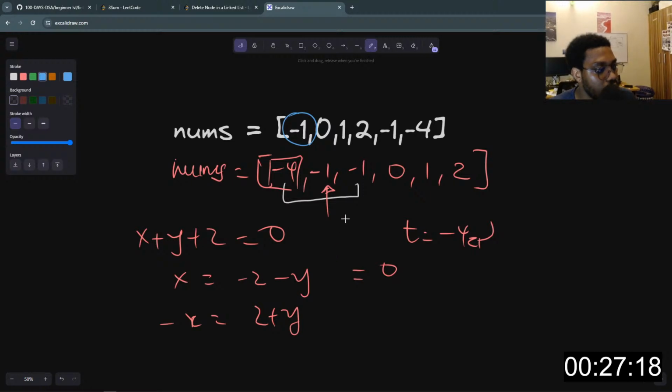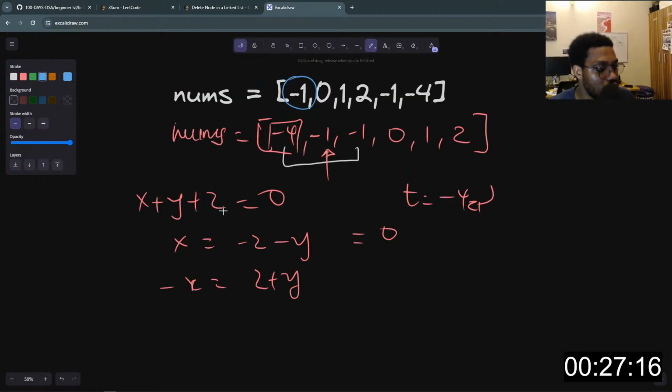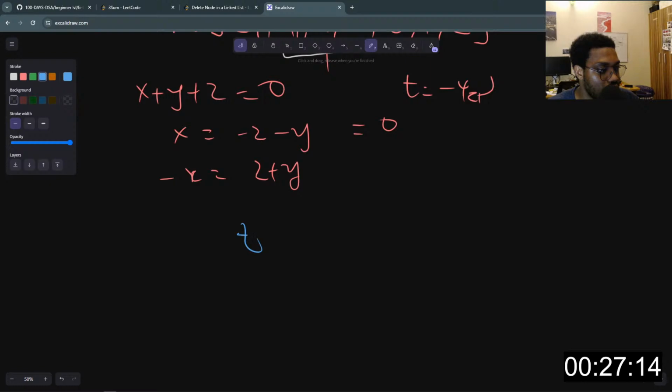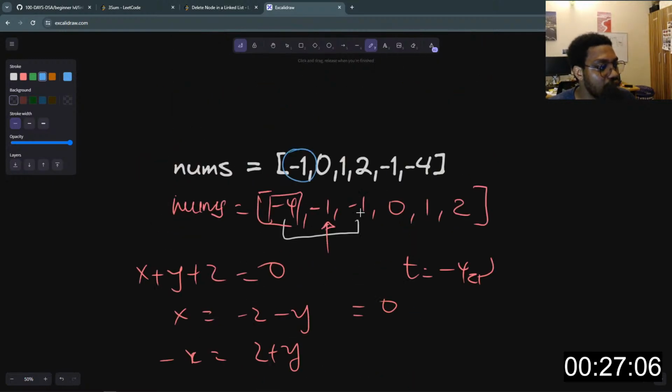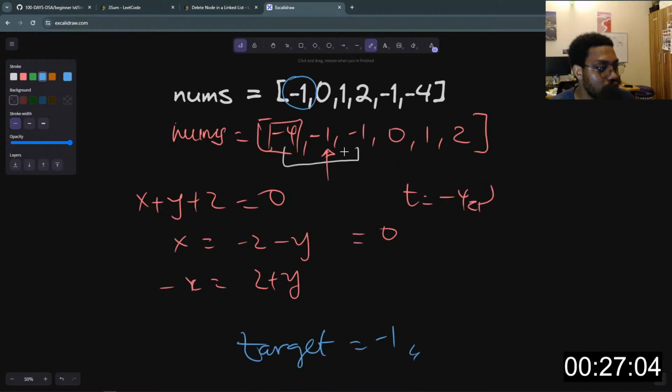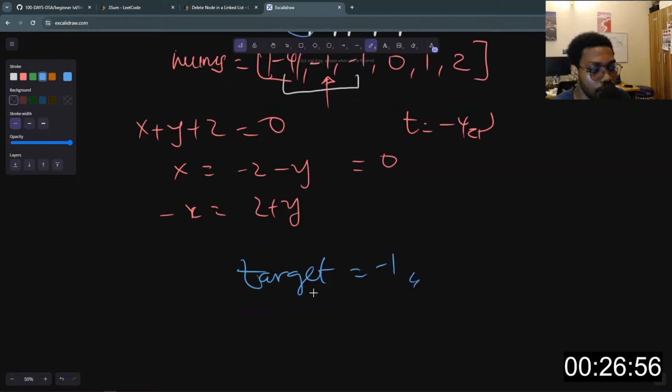So here's what we need to do. We first of all need to take the target. So I'll set my target to -1. This will be my target. And I'll look through this array and find two values such that when I add them together, their total is going to be equal to target.